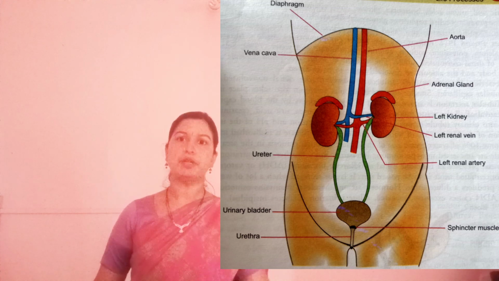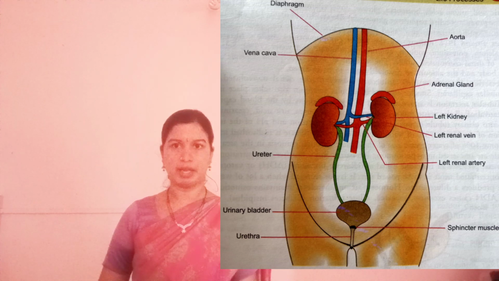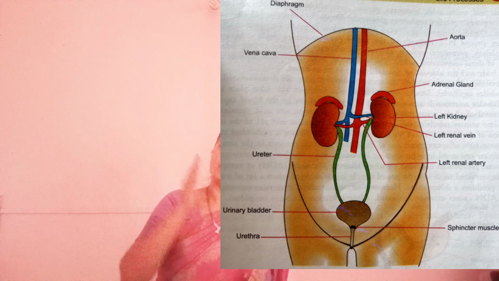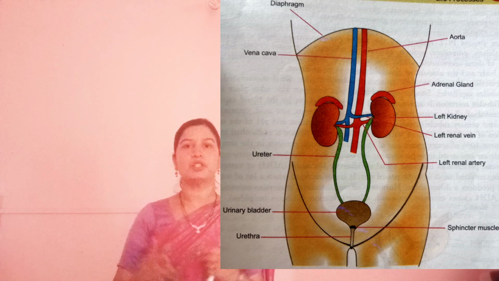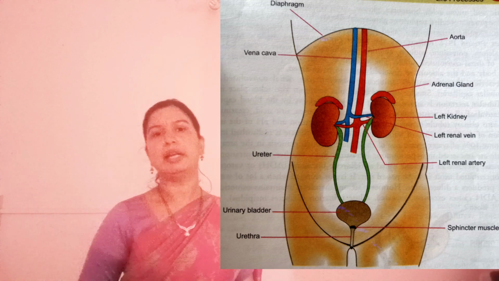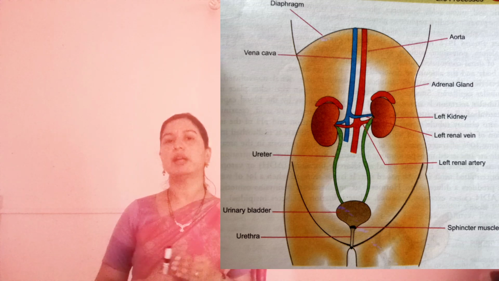If you see, the front portion is termed as ventral and the behind portion is termed as dorsal. So our kidneys are placed on the dorsal side on either side of our vertebral column. And if you see the position of the kidney, the left kidney is just slightly above the right kidney.